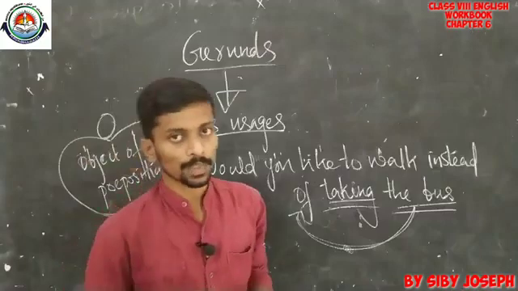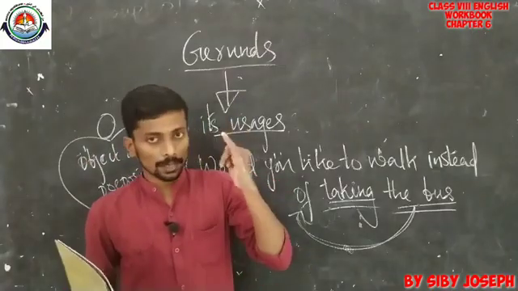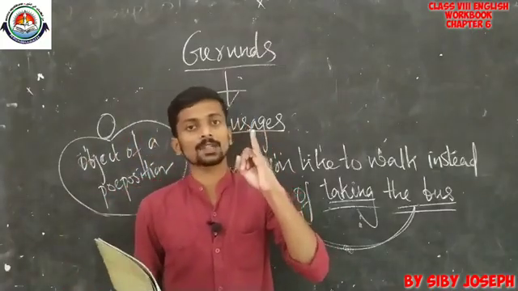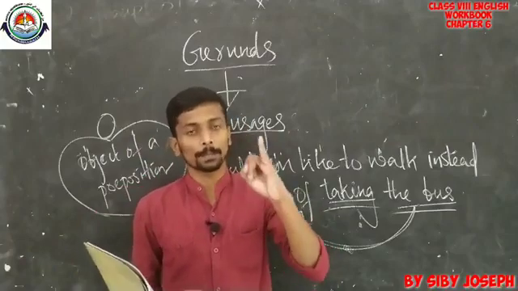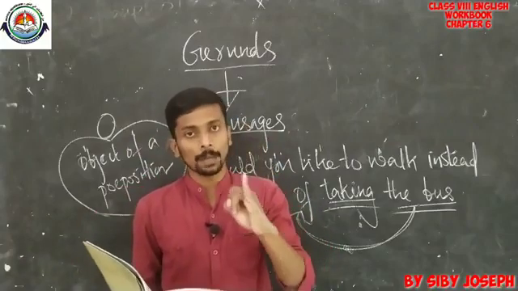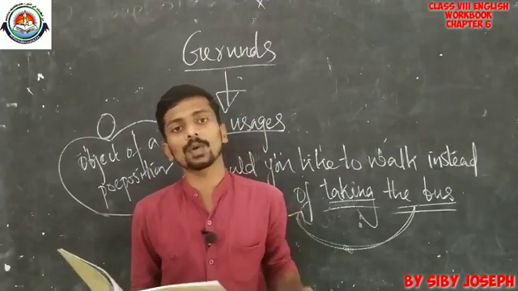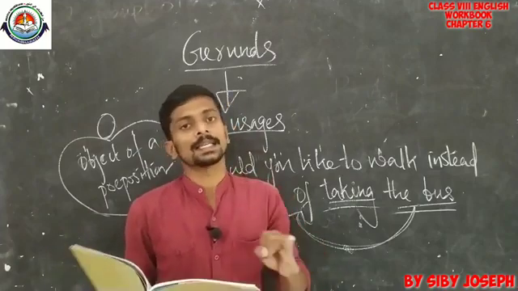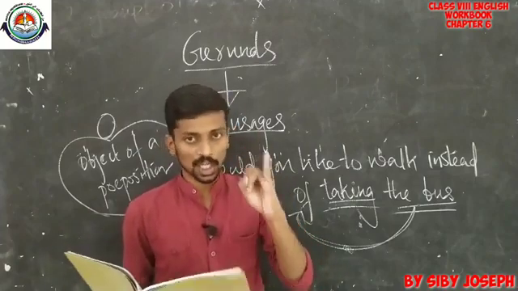Okay, so let me summarize the points. Gerund is actually the ing form, the present participle form of verbs. When it is used in a noun sense in sentences, it can be an example of a gerund.